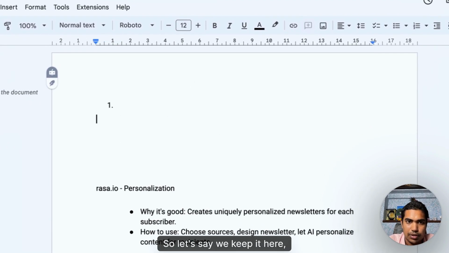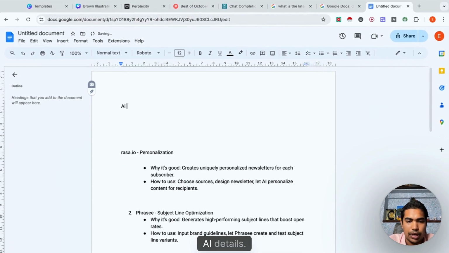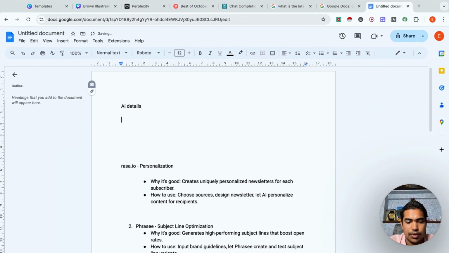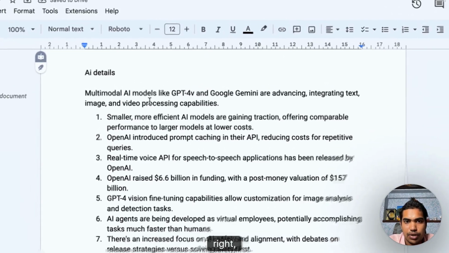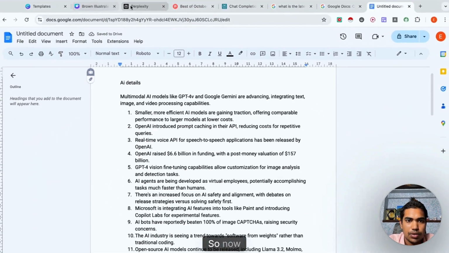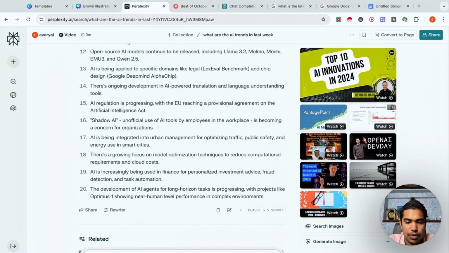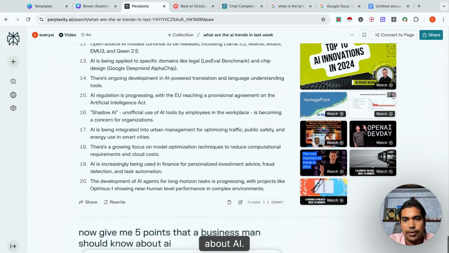So let's say we keep it here, right? AI details. So Control V. So you have 20 points here, right, which can be integrated. So now give me 5 points that a businessman should know about AI.